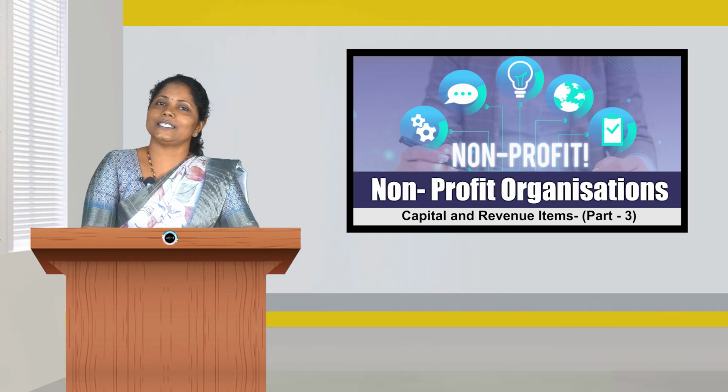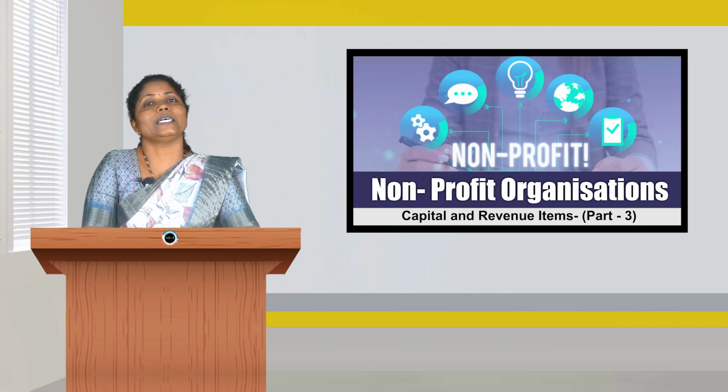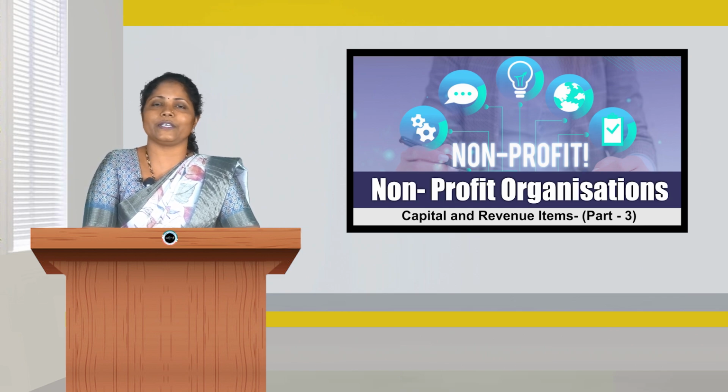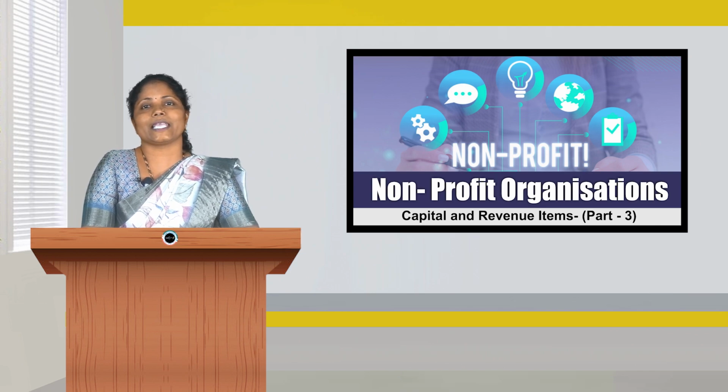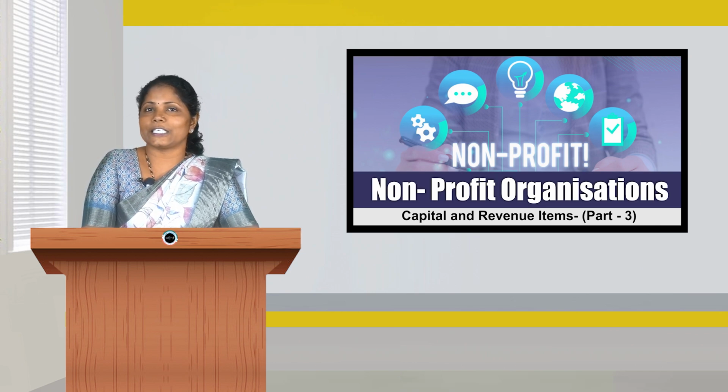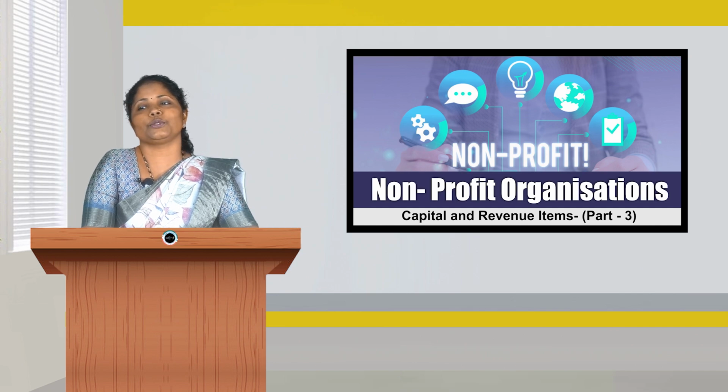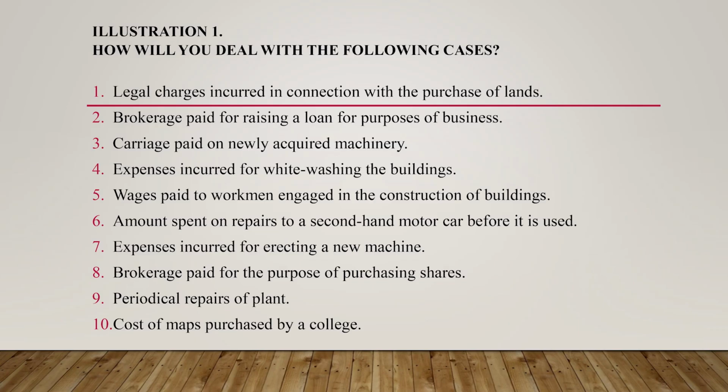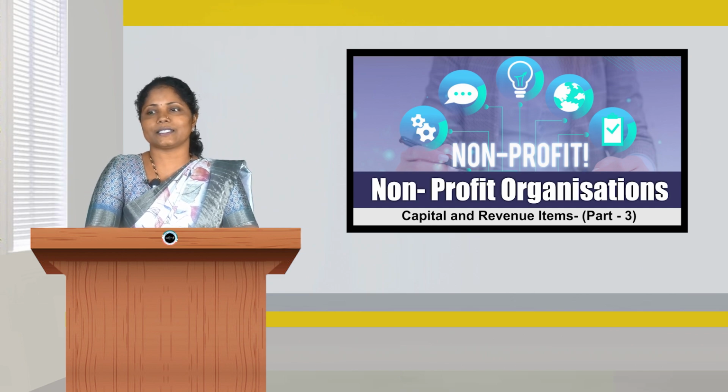Once again, this is relating to construction of a fixed asset. The huge expense which is incurred for construction of a fixed asset will be considered as capital expenditure. In the sense, expenses incurred for constructing a building or any business premises. Therefore, this is a capital expenditure to be debited to building account but not to the wages account. Amount spent on repairs to a second-hand motor car before it is used. Which type of expense is this?